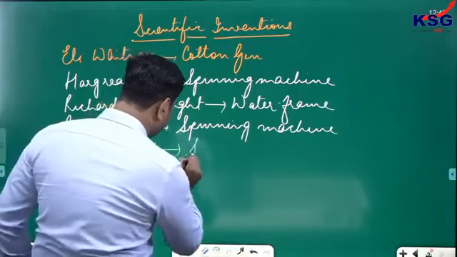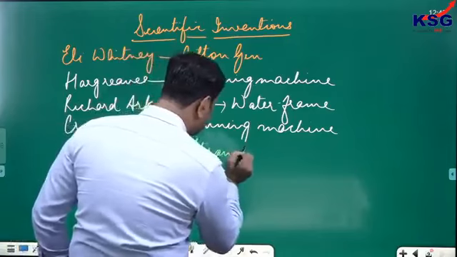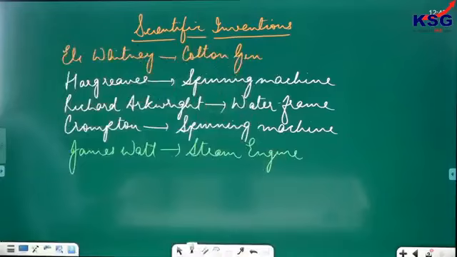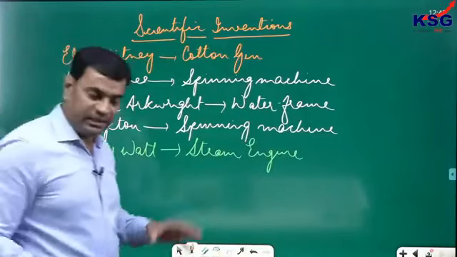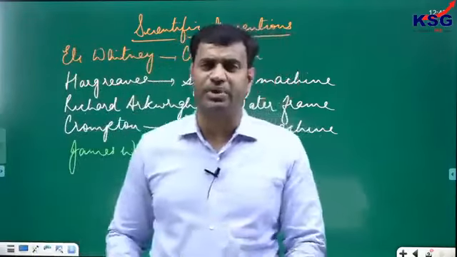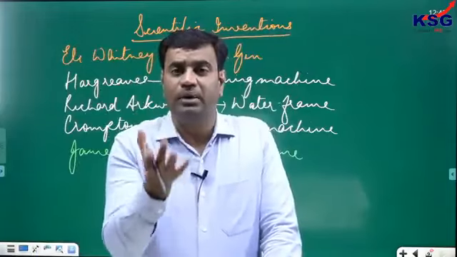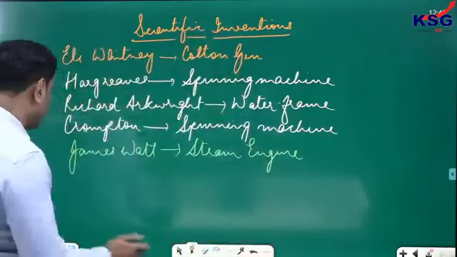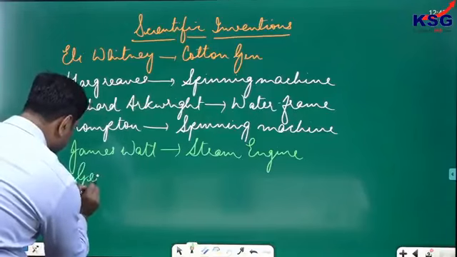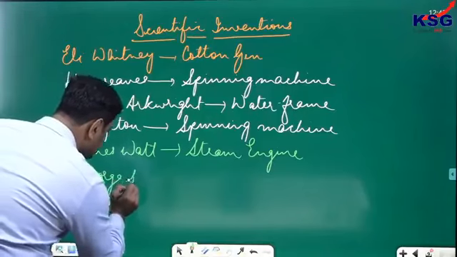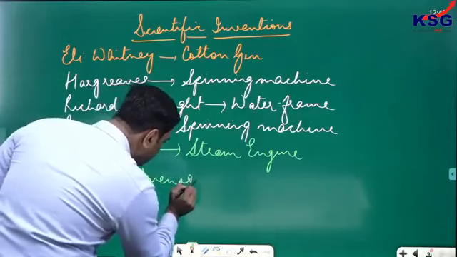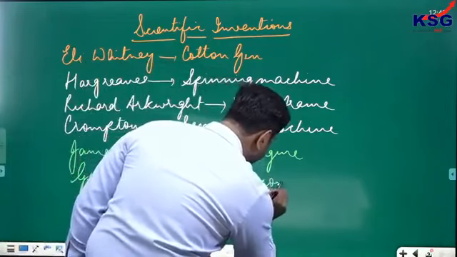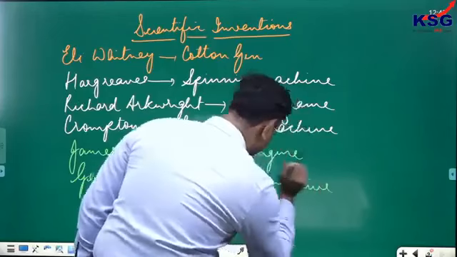Initially, this steam engine was used to procure coal and iron from beneath the ground. But later on, this steam engine was improvised by another scientific personality named George Stephenson, and he began to promote the steam engine for locomotive purposes, that is, for transportation purposes.